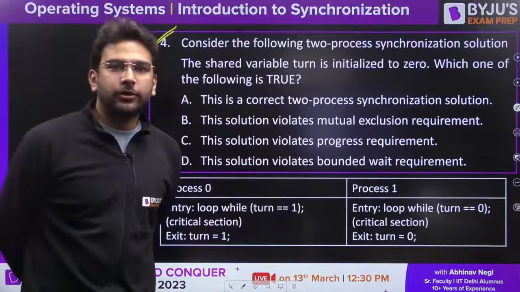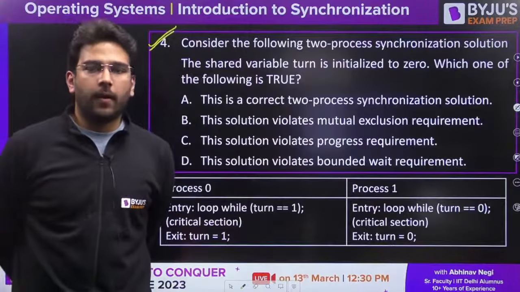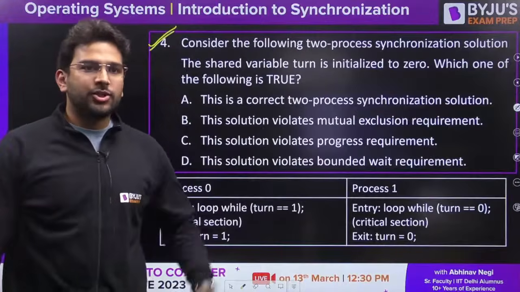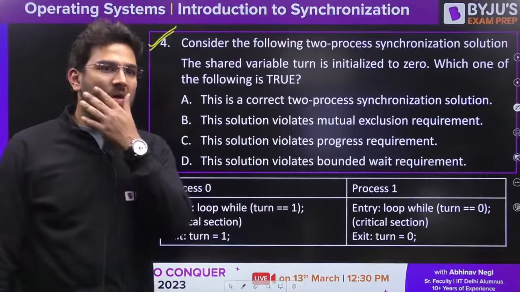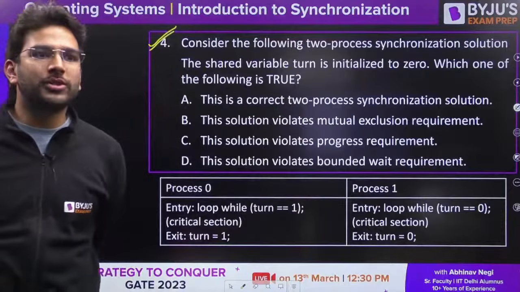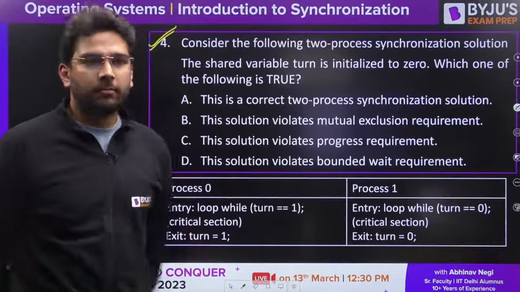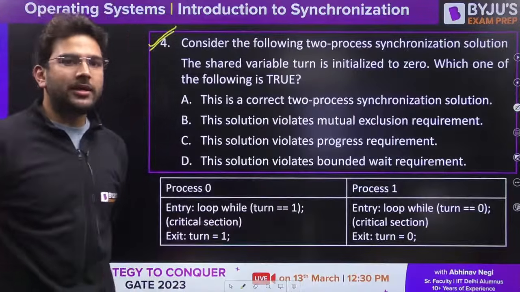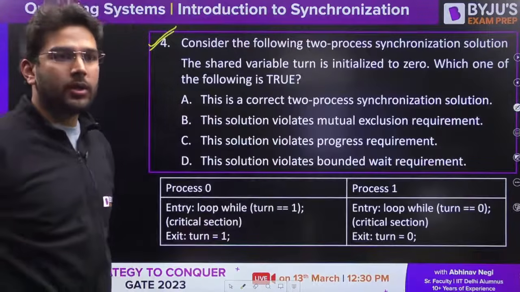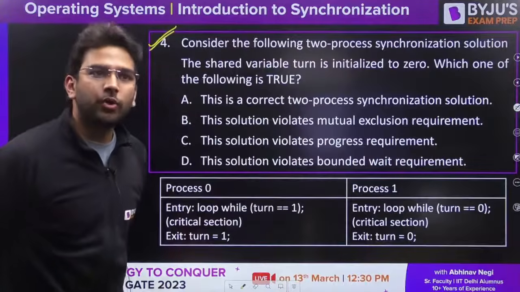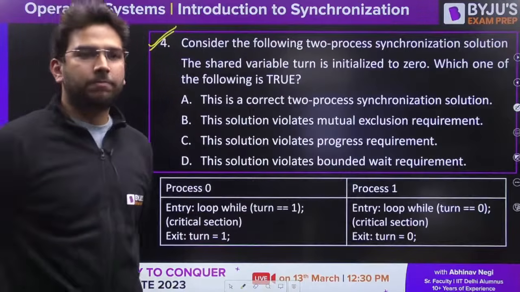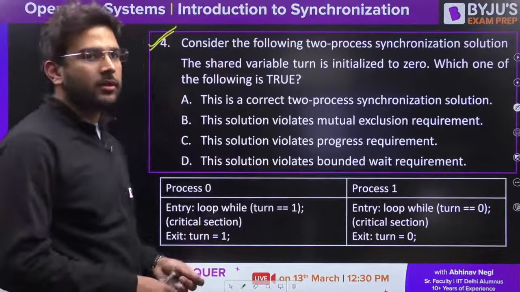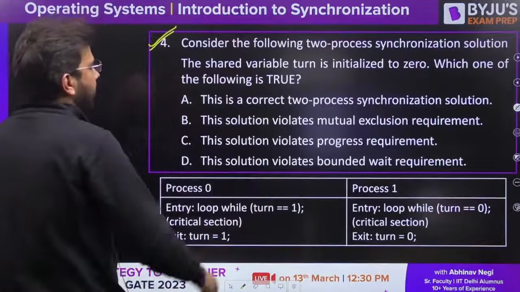What should be the answer for this one? Shailesh is saying option C. Okay. That means according to you this solution violates progress requirement. Progress is not there according to you. Anyone else getting the answer? Unstoppable, option A. Okay. That means this is a correct 2-process synchronization solution according to you. Fine. Anyone else? Now let's see here.